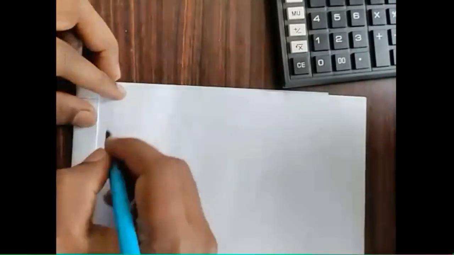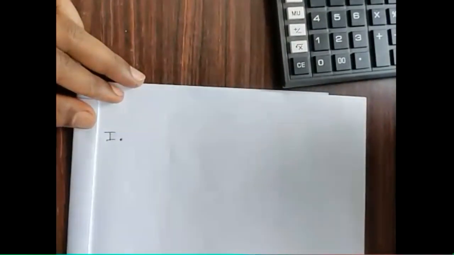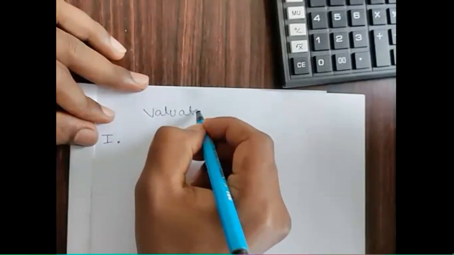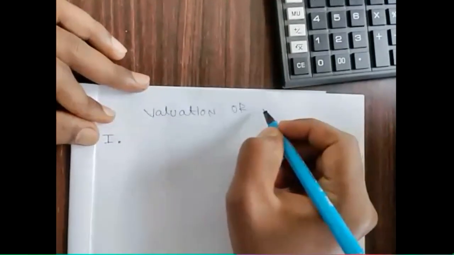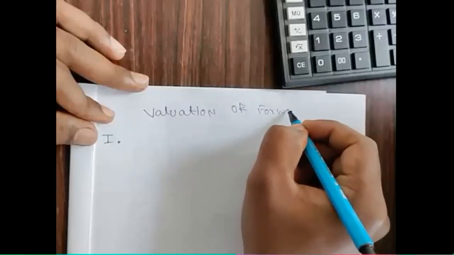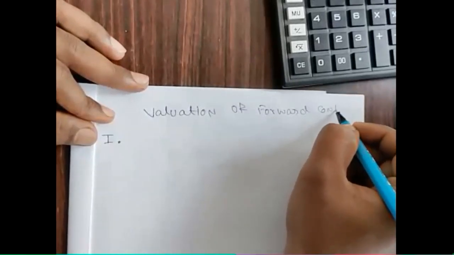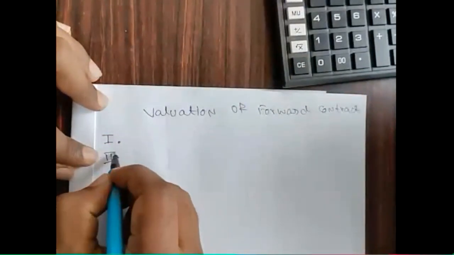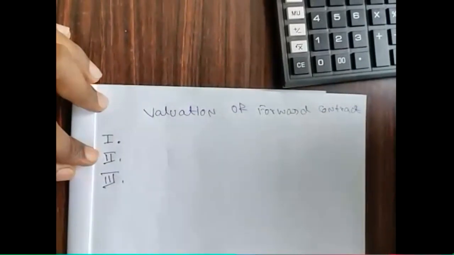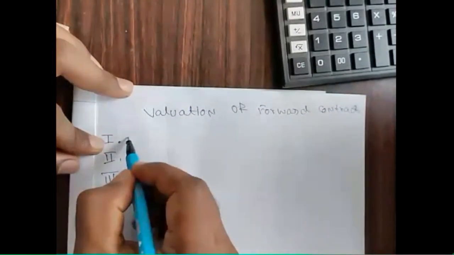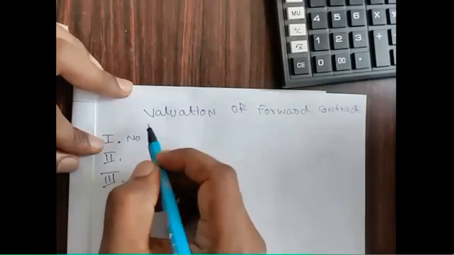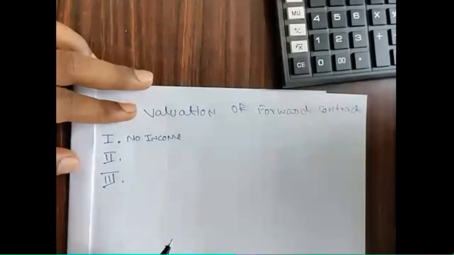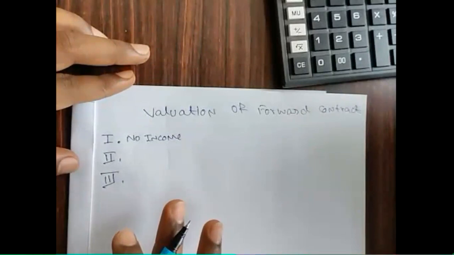First case: valuation of forward contract. As I said, there will be three cases. For each case, we have a different formula. First case, the underlying asset does not provide any income. If it does not declare any dividend, then we have this formula.